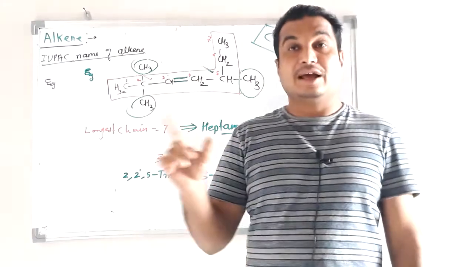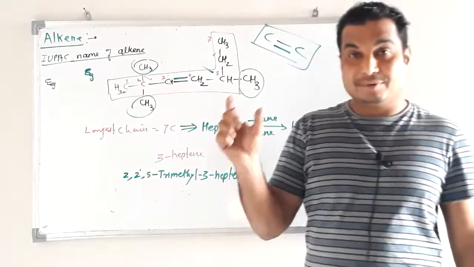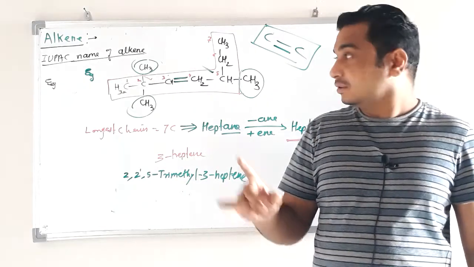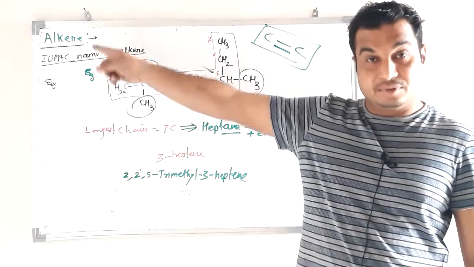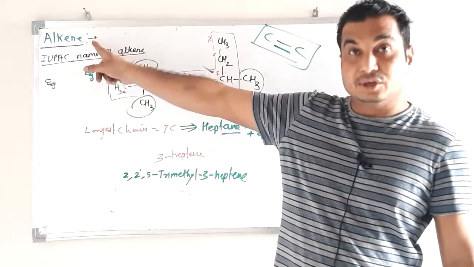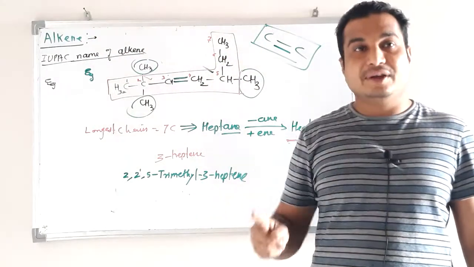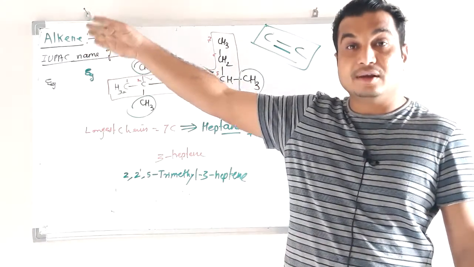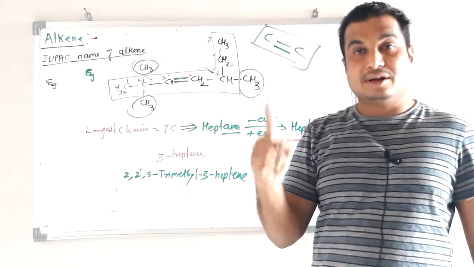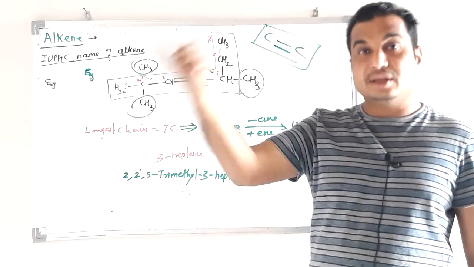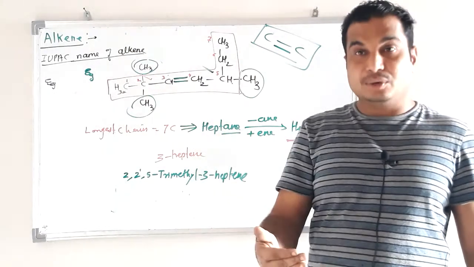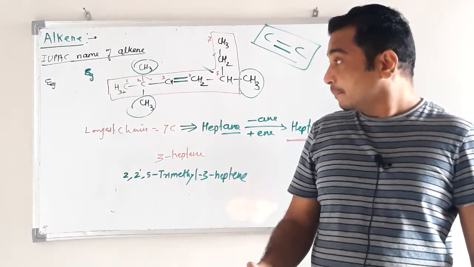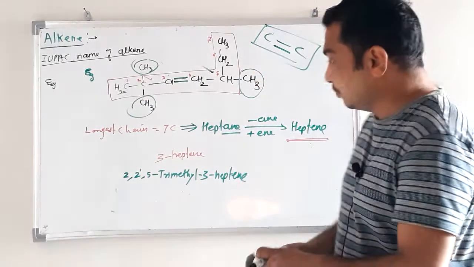So carbon-carbon single bond means alkane. If an organic compound contains a carbon-carbon double bond, that is alkene. Remember, one carbon-carbon double bond means alkene. All hydrocarbons having a carbon-carbon double bond are included in the alkene family, and all hydrocarbons containing only carbon-carbon single bonds are included in alkane. So this is the way to classify on the basis of functional group.